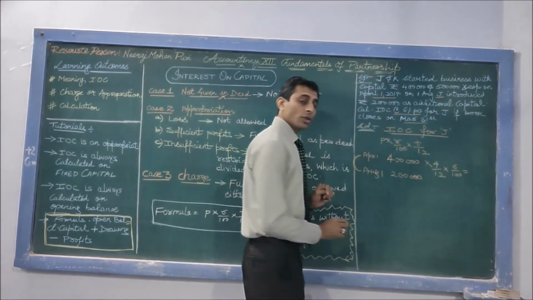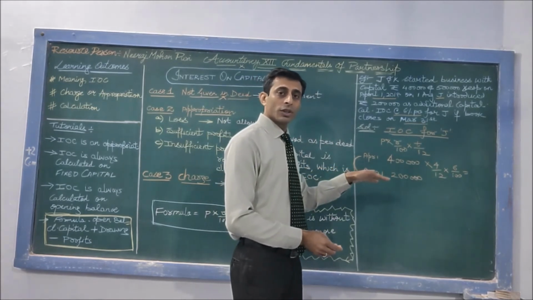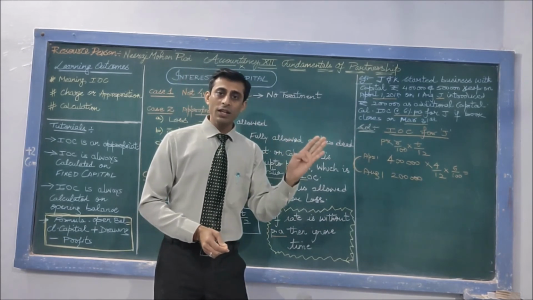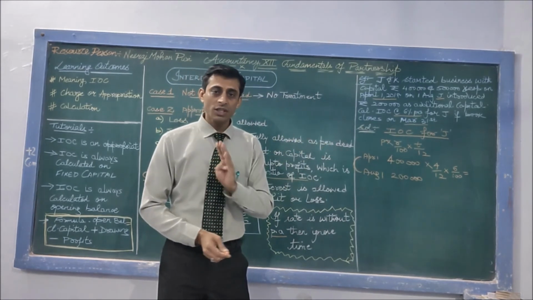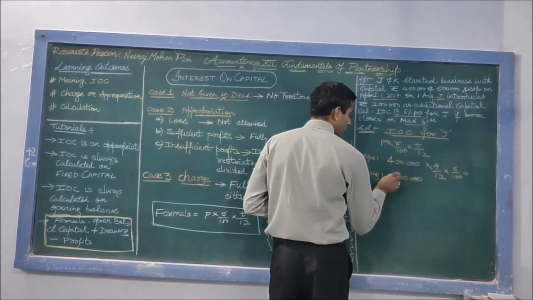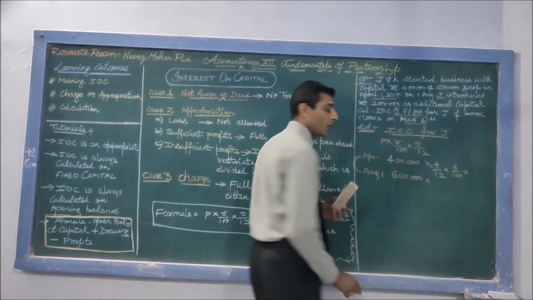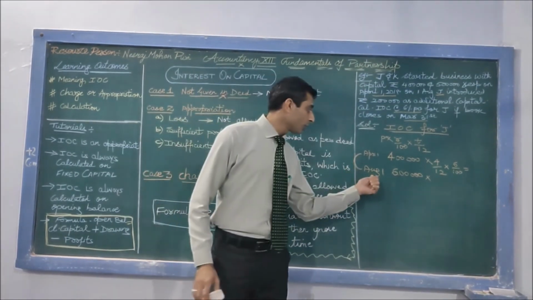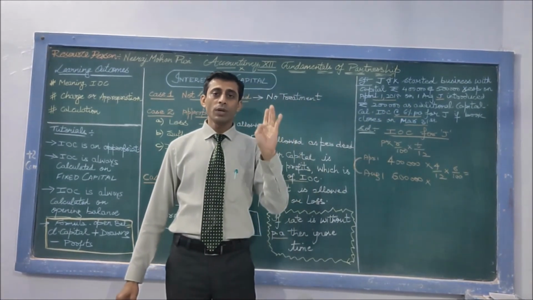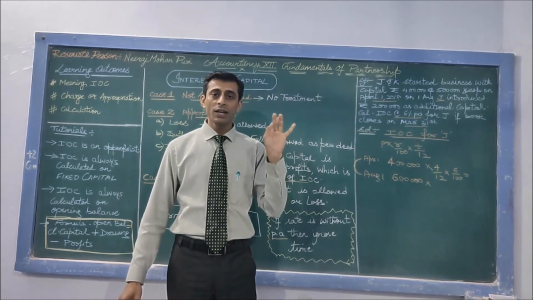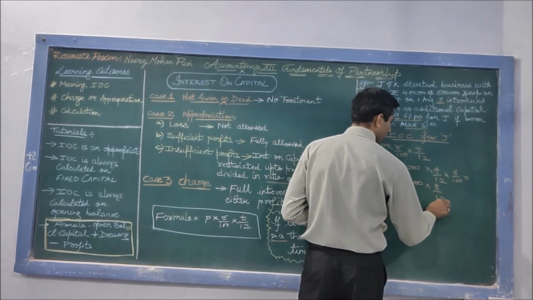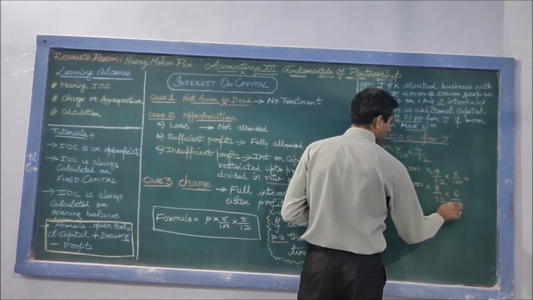Next, on 1st of August, he contributed 2 lakh more. That means now how much amount total is there in the business? 4 lakh plus 2 lakh. So the total becomes 6 lakh. From 1st onwards, it will be 6 lakh. How many months are left? 8 months, from 1st of August till 31st of March. That means August, September, October, November, December, January, February and March. For the rest of the 8 months, the business has used 6 lakh rupees.